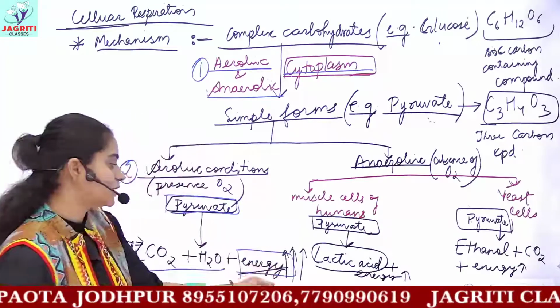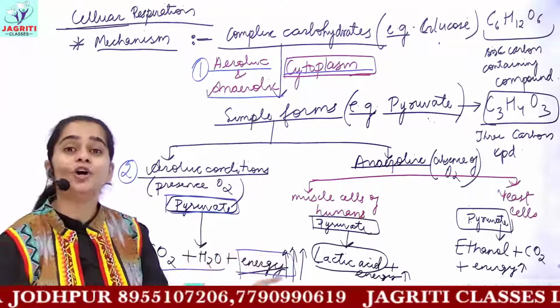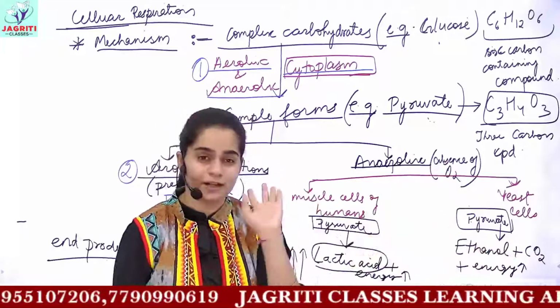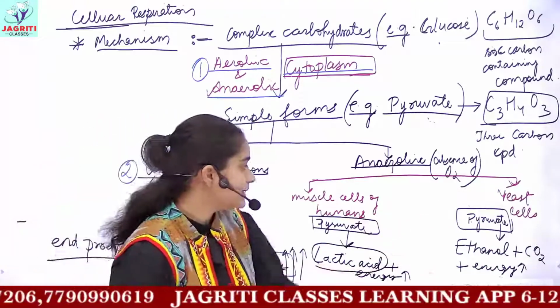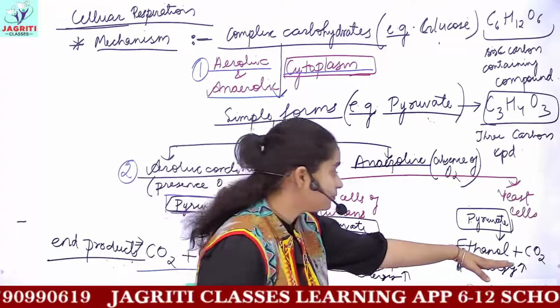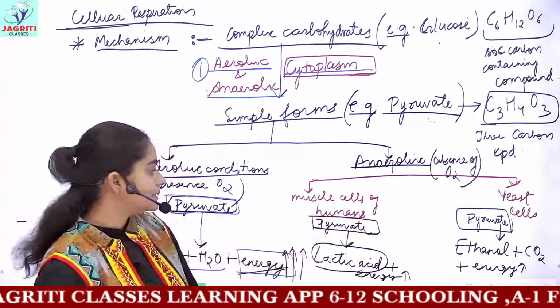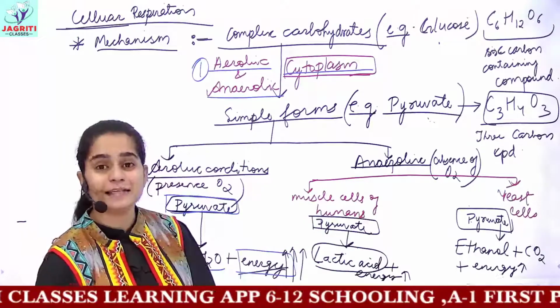These arrows I am trying to signify the quantity of energy released in aerobic and anaerobic processes comparatively. So you can see that in yeast cells you have the formation of ethanol, while in muscle cells pyruvate forms lactic acid.